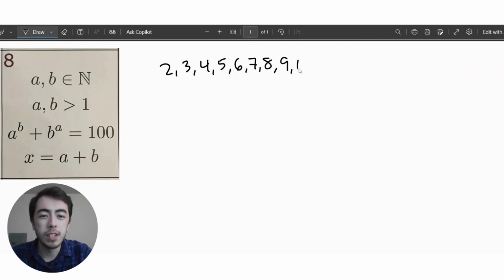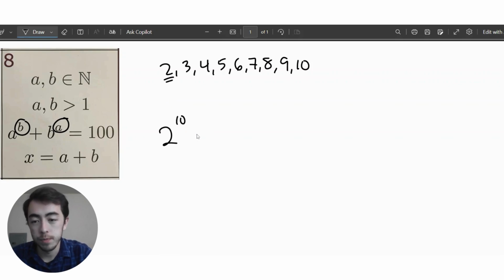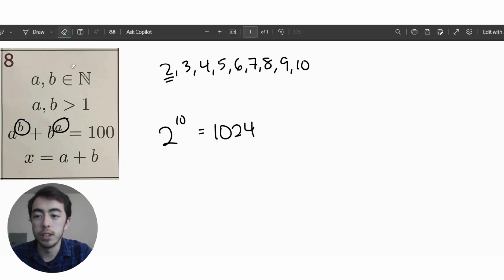Eventually it doesn't really make sense. Even 10 doesn't make sense, because say I pick my smallest number as my base, 2 to the power of 10, that's already a giant number. I think this is 1024, and that is way over 100. So it doesn't even matter that I'm going to also add on 10 to the power of 2. That's already way too big. So there's no way that 10 is going to be a natural number for me to use. I could just keep counting down until I finally get a number that is below 100.